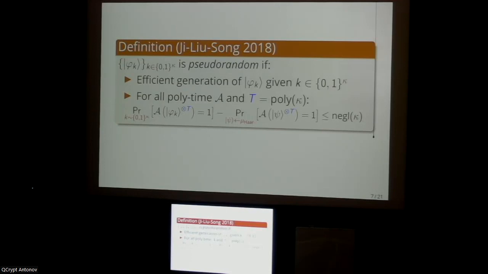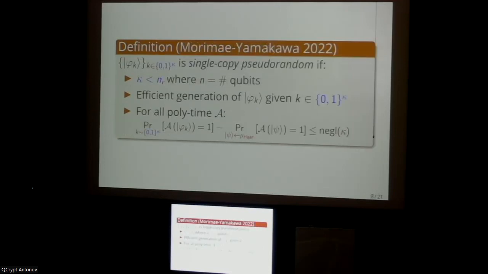But nevertheless, it turns out that you can actually define a version of pseudo-random states where the adversary only gets a single copy of the state. So this is not something that we saw in Henry's talk. But there's basically just one extra criterion you have to add, which is that the pseudo-random generator needs to have stretch. So in other words, it needs to map a shorter kappa-bit seed to a longer n-qubit quantum state.